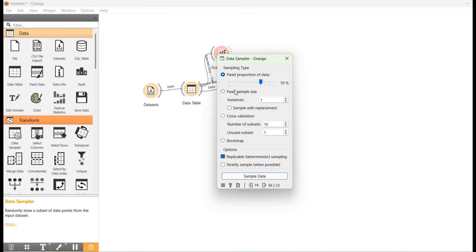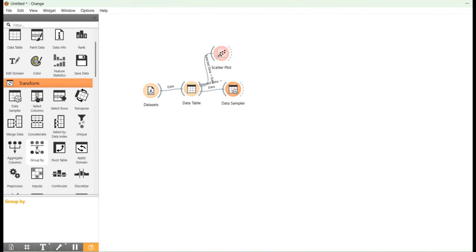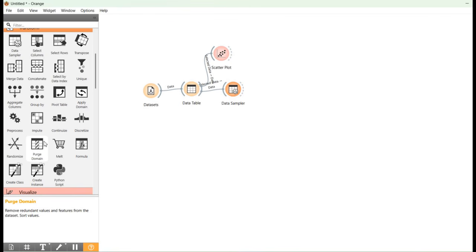We will set it to sampling and choose the fixed proportion of data, say 70% for training. And you can also fix the cross validations and also bootstrap. And you can also check the sample data. Then close the data sampler, and next we have to